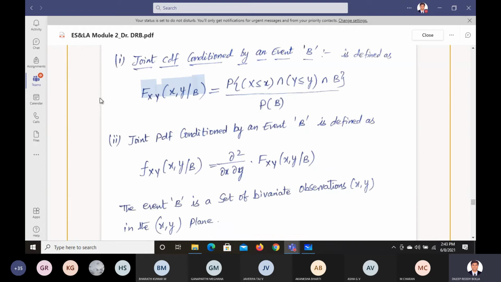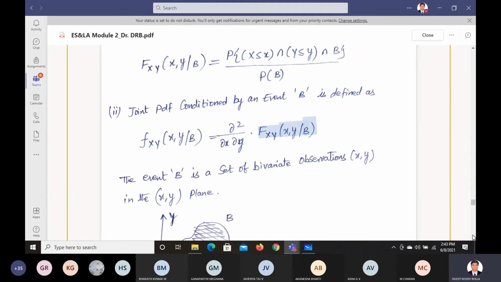Okay. So when you use capital F, it is what? CDF, cumulative. Capital F is the cumulative distribution function, CDF. If you use small f here, it is the PDF function, not CDF. So this function will be the double derivative, del square by del x del y, of that with x and y along with the event B. Okay, so this is how we can find the CDF and PDF for the joint conditional probability.